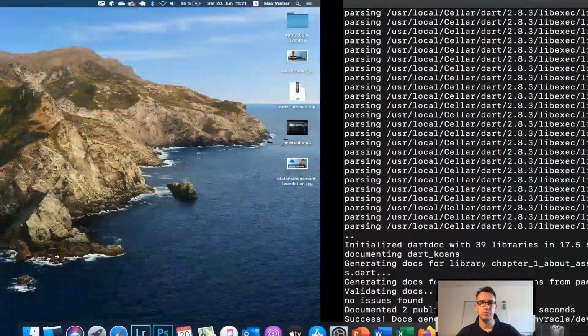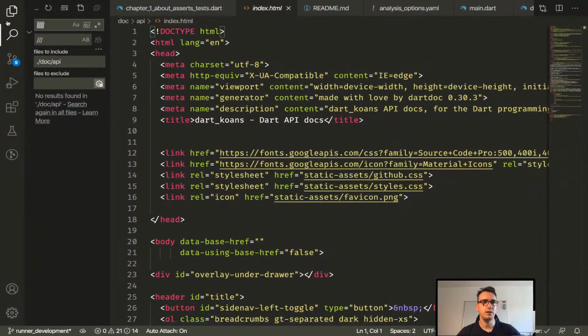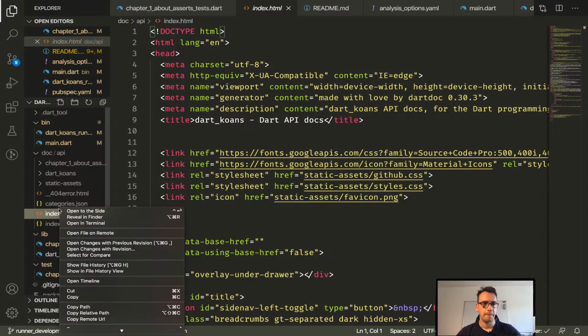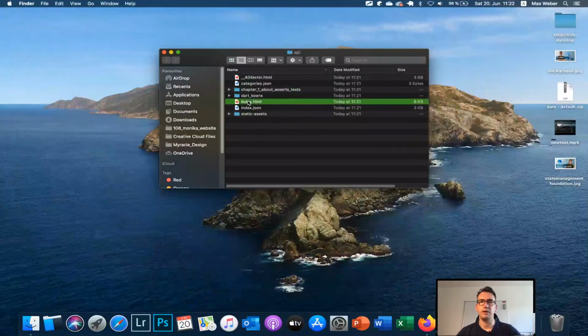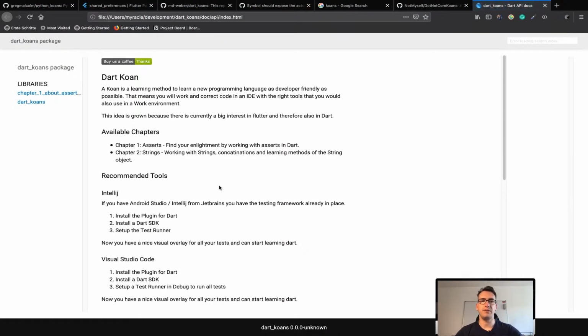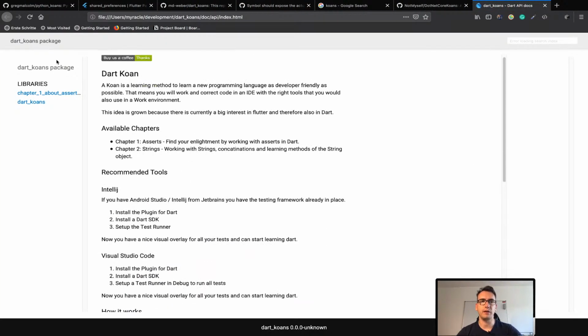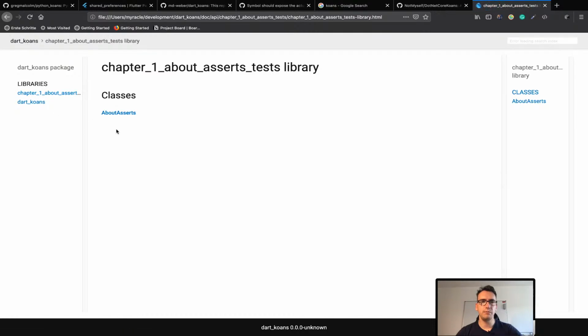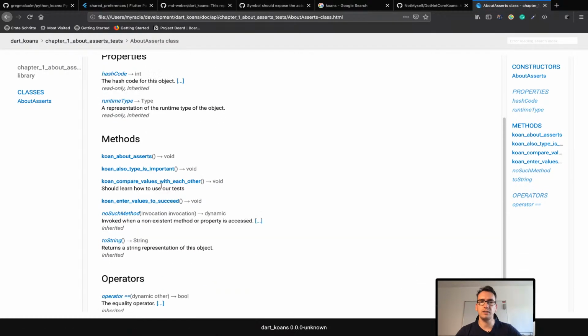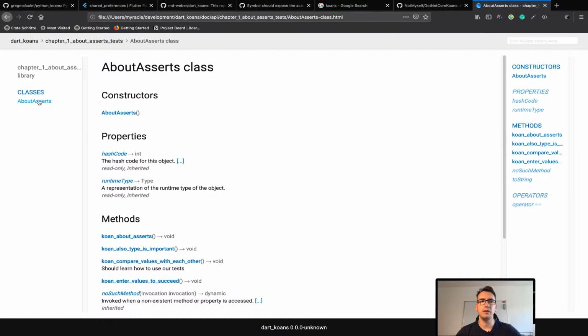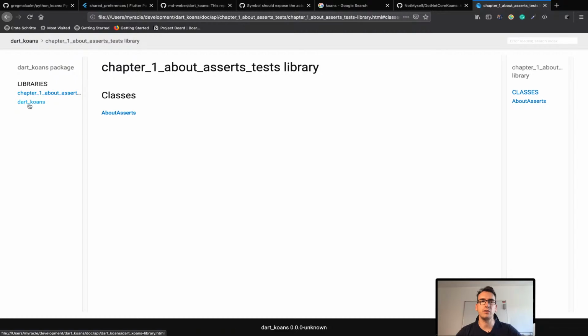Reveal in Finder it is. Okay, here we go. And now we can open it up. Now we have here our documentation about the whole thing, which is pretty cool. How does this work for package creating? What do you mean? For the Dart docs? Exactly the same. In the internals, it will just run at the end the Dart docs command.